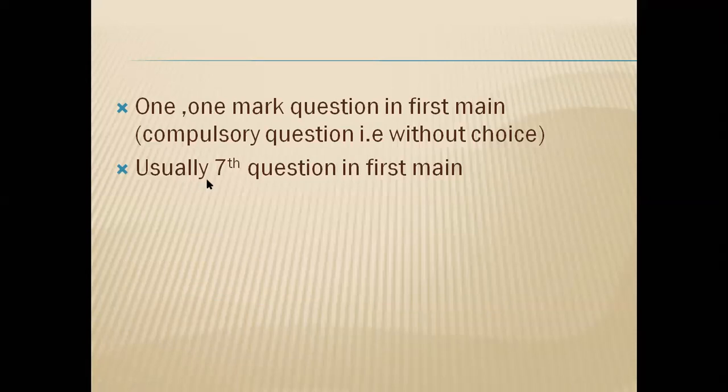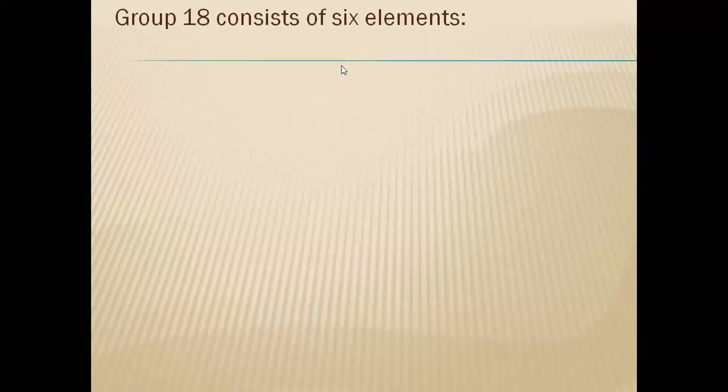And from this chapter, from this group 18 concept, usually the 7th question will be there in the first main, that was the 1 mark question. See, how many elements are present in group 18?